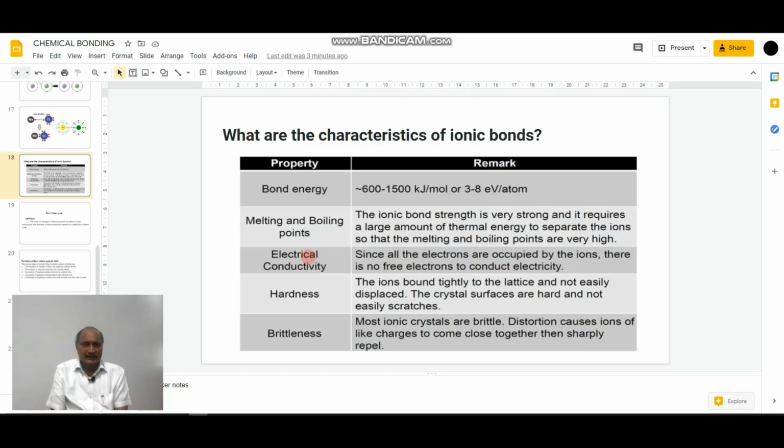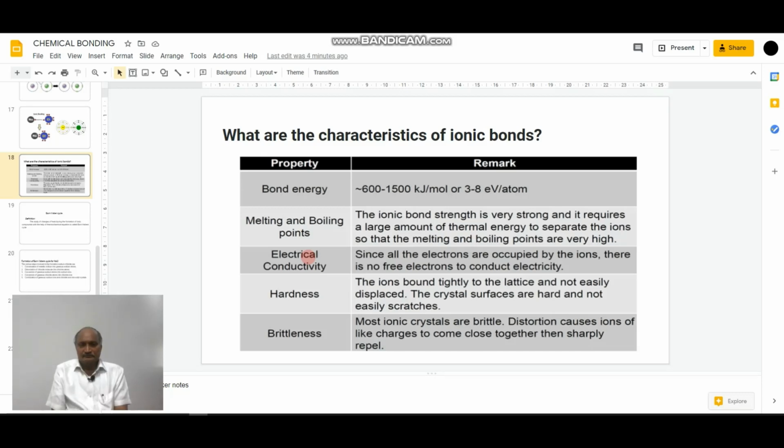Coming to the electrical conductivity of ionic compounds: since all the electrons in ionic compounds are held by the ions, there are no free electrons to conduct electricity, hence these are bad conductors of electricity.